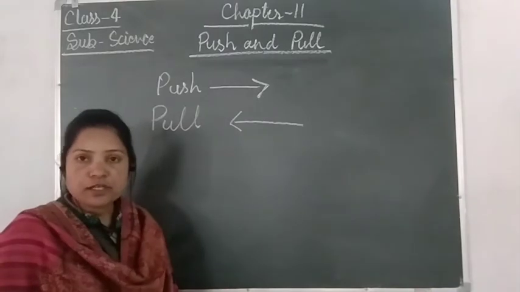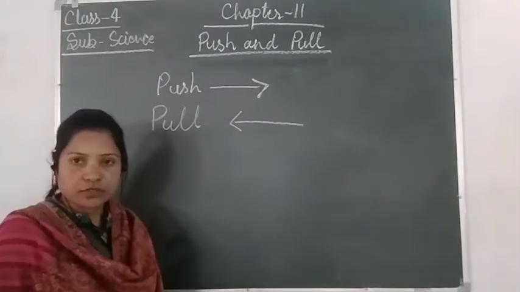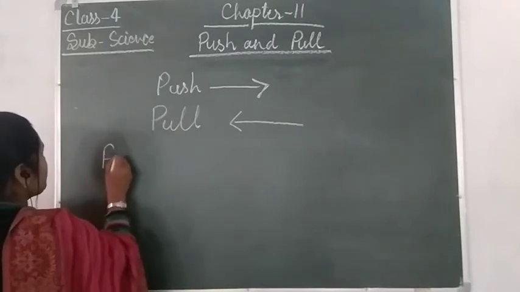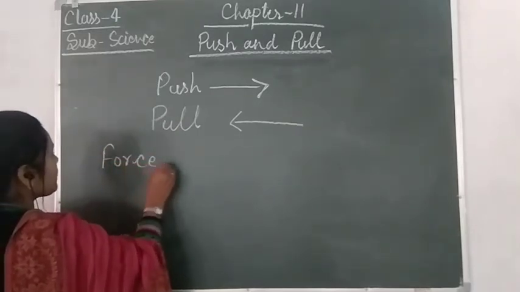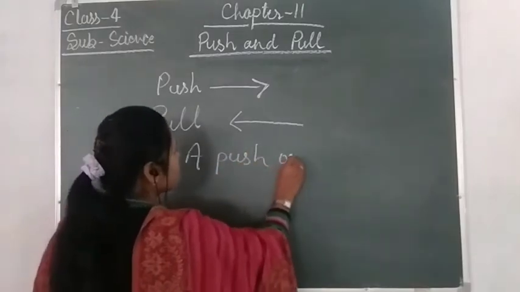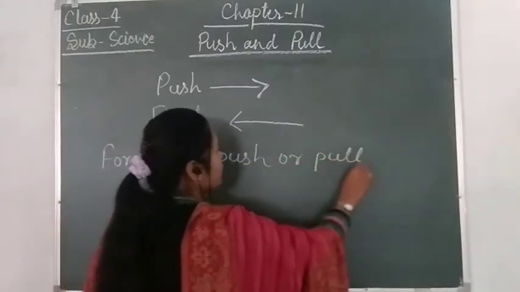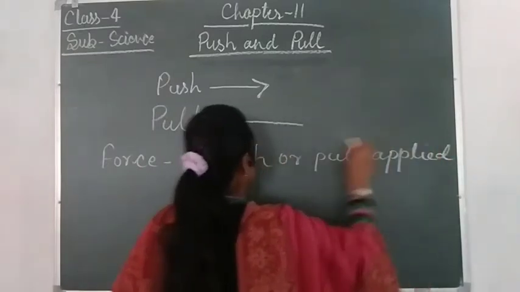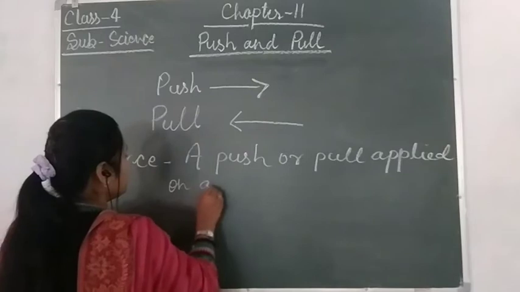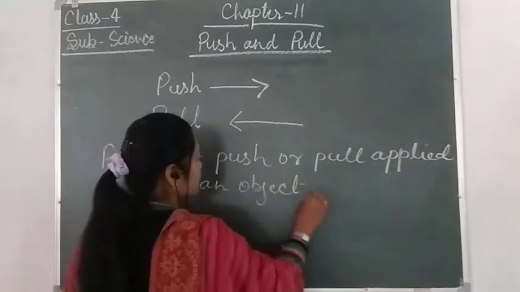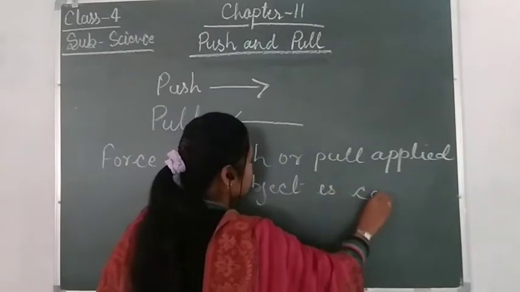So what is force? Force is a pull or push. So we can write the definition of force. A push or pull applied on an object is called force.